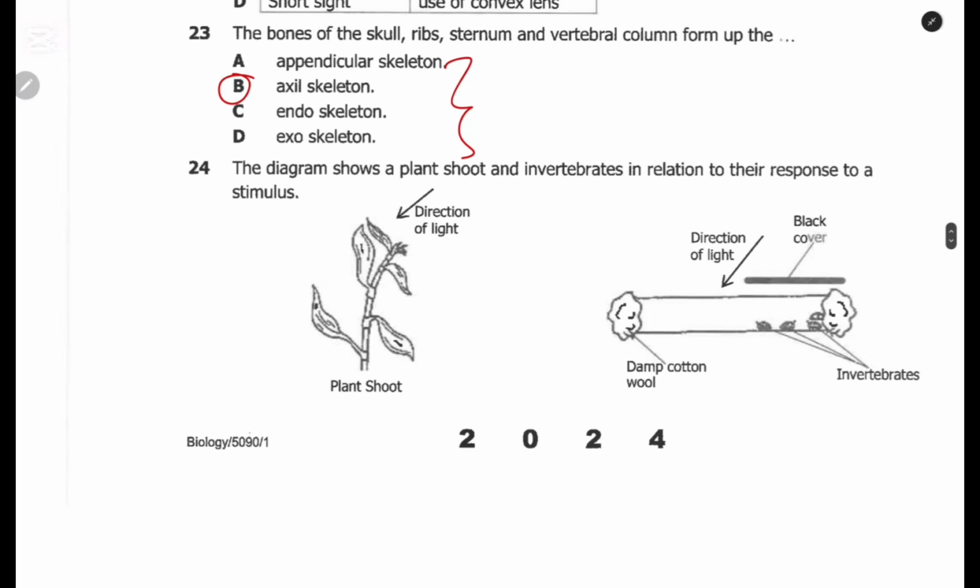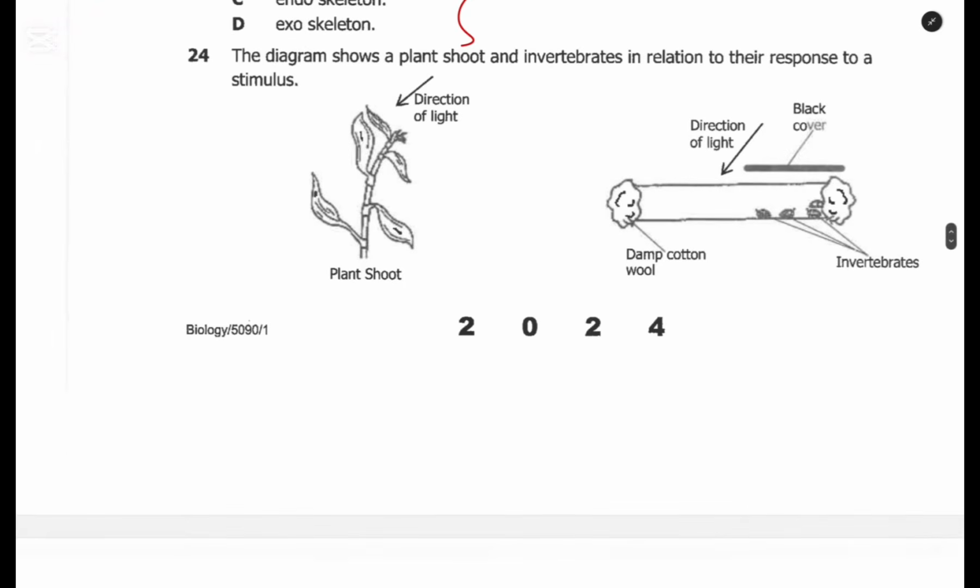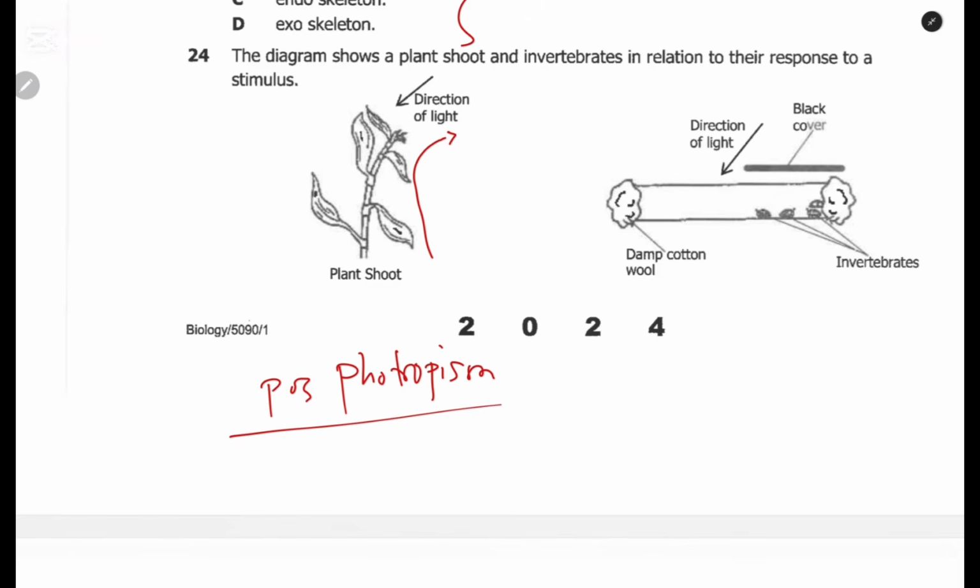The diagram below shows a plant shoot and an invertebrate in relation to their response to stimuli. As you can see, the plant here is bending toward the direction of light. So this is growing toward light, and that is what we call phototropism, specifically positive phototropism.